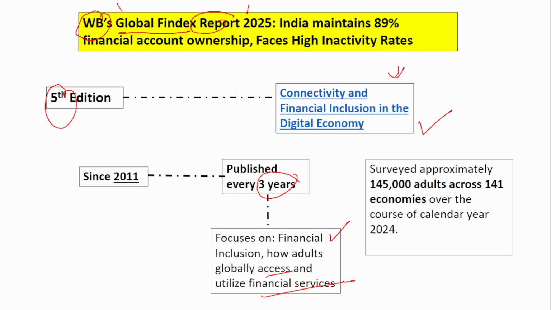So here, if you see, for this purpose, the World Bank had taken surveys. Okay, it had surveyed approximately 1,45,000 adults across 141 economies during the calendar year 2024. Okay, you don't have to remember this, but you have to remember this data published every 3 years.